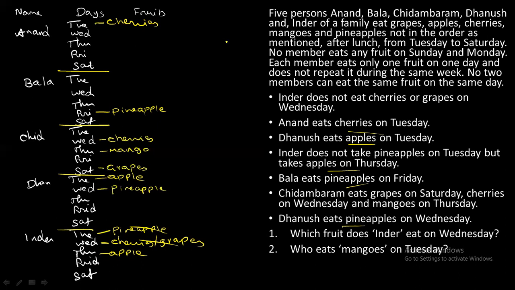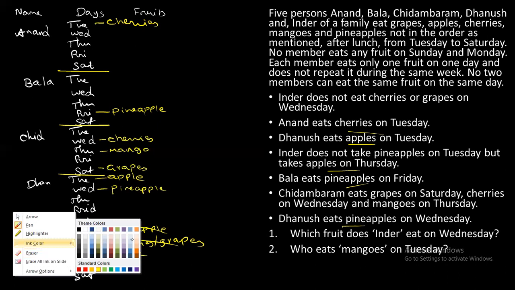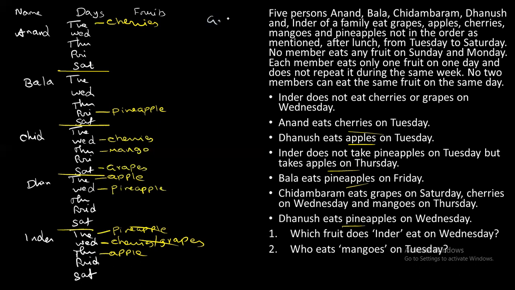Now how many fruits do we have? We have only 5 fruits. So I will change color, okay, light blue. So we have grapes, apples, cherries, mangoes, and pineapples.